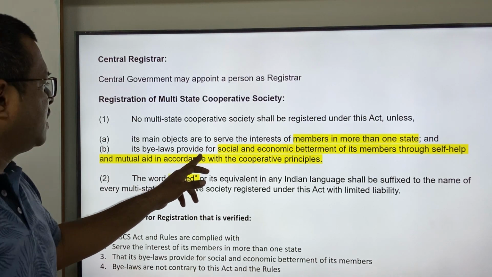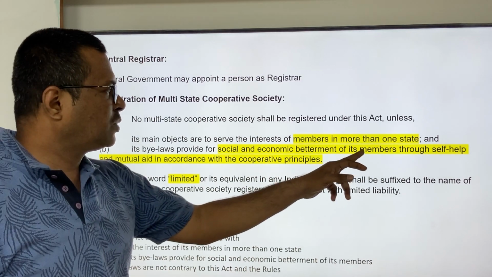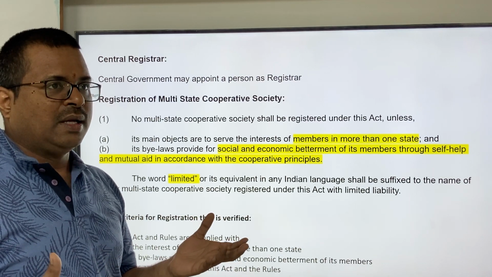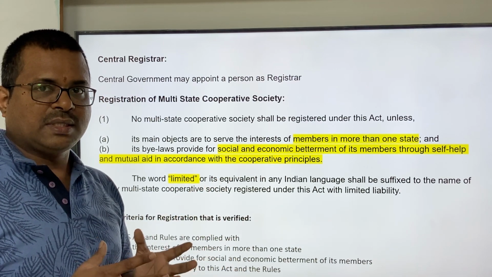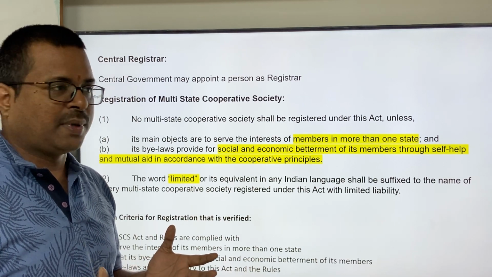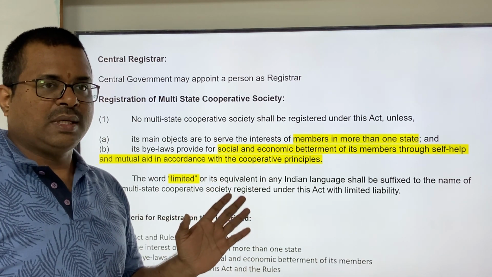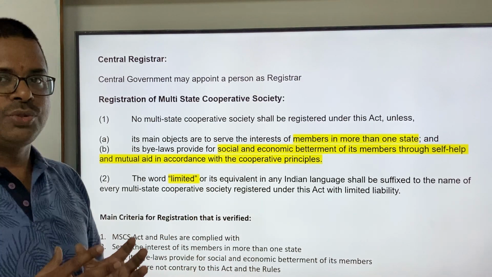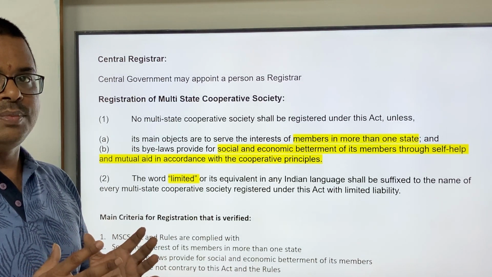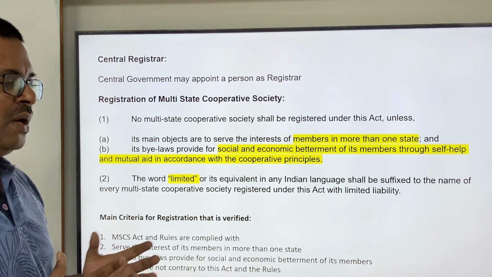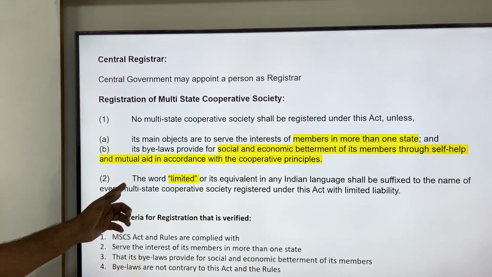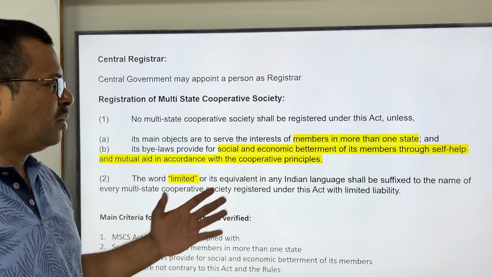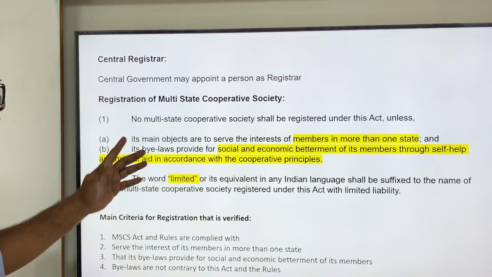And its bylaws provide for social and economic betterment of its members through self-help and mutual aid in accordance with the cooperative principles. See, this is a general condition, whether it is a state cooperative or multi-state cooperative. The purpose of a cooperative society is for the economic and social betterment of their members. So their bylaws also should state that the main objective or principle of this cooperative society is for the betterment of their members. And another condition is that the word limited has to be suffixed after the name of the cooperative society as per this act.